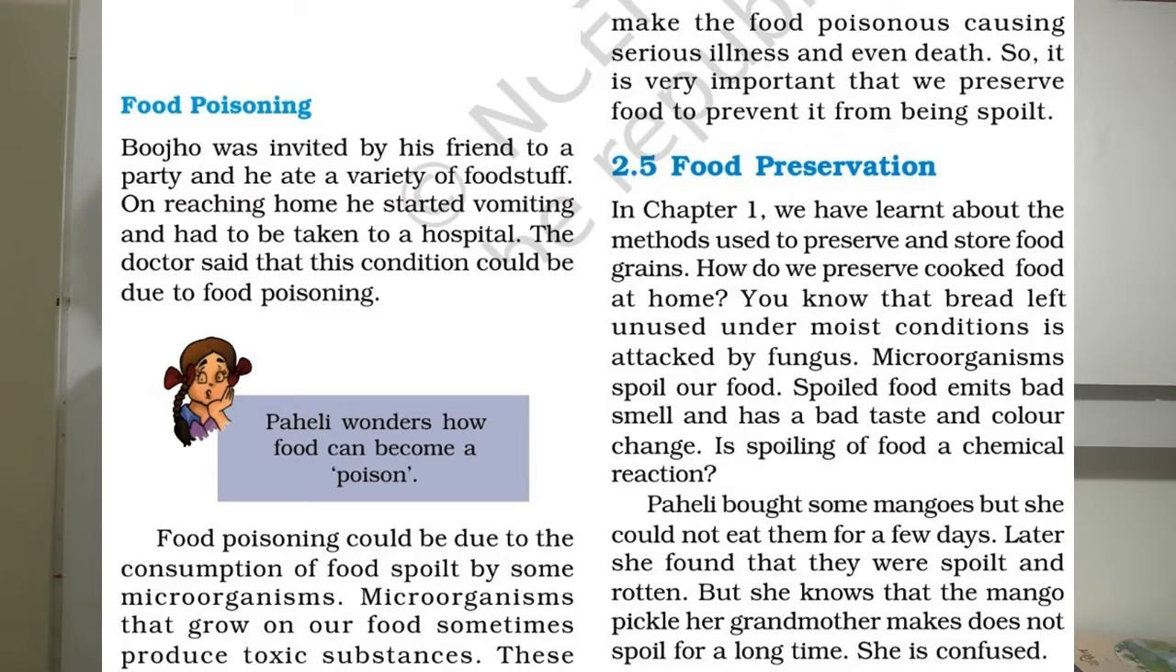Food poisoning could be due to the consumption of food spoiled by some microorganisms. Microorganisms that grow on our food sometimes produce toxic substances. This makes the food poisonous, causing serious illness and even death. So it is very important that we preserve food to prevent it from being spoiled. Now, topic 2.5, food preservation.